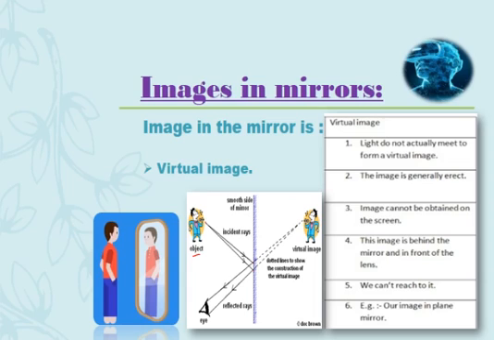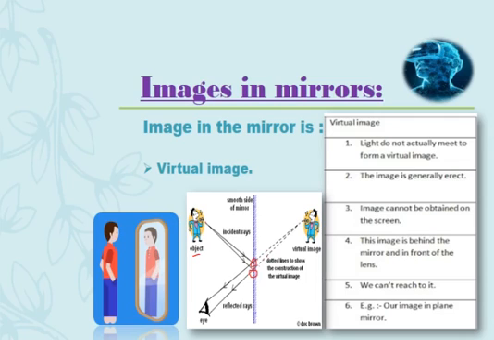But one more thing we can see over here: the image formed on the mirror cannot be captured. If I extend these two rays, which are incident at these two points, to the back of the mirror, you can see they meet at this point.